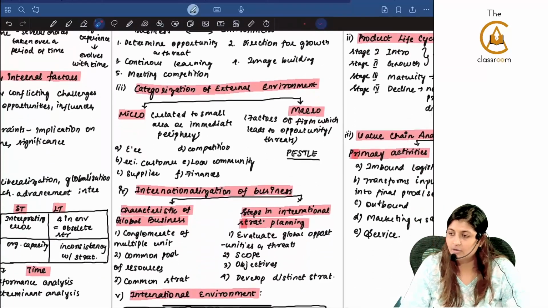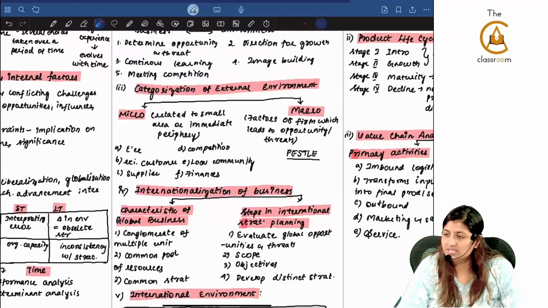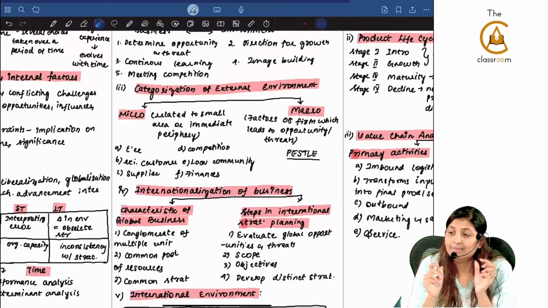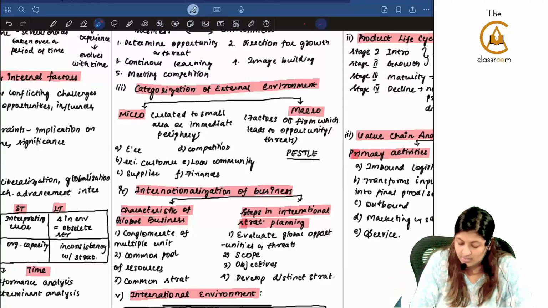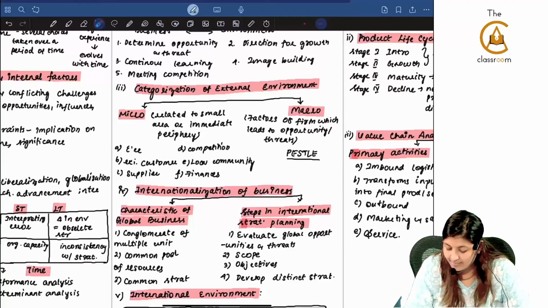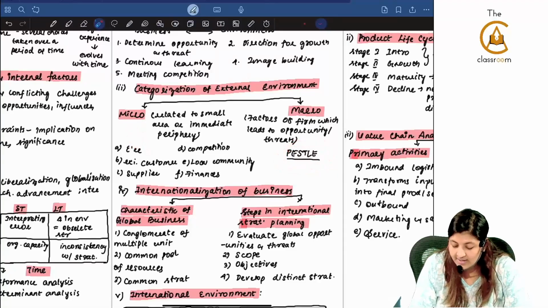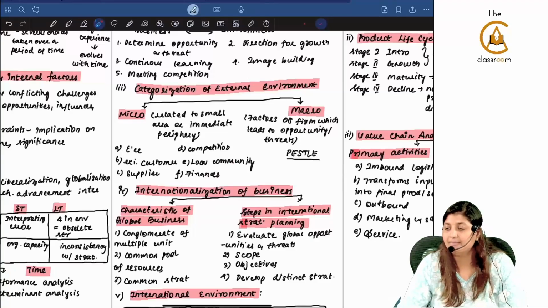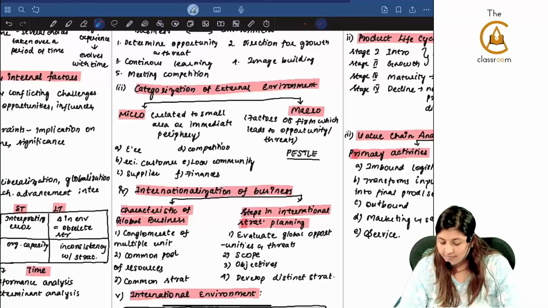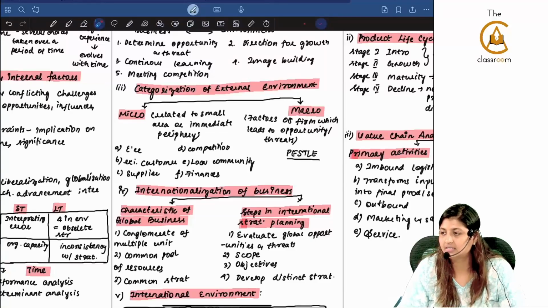Categorization of external environment is micro and macro. Micro is the, what is the keyword? Immediate periphery. Micro is the immediate periphery and macro is factors of the firm which lead to opportunities and threat. Macro is only PESTLE analysis, and immediate periphery: the employees, existing customers, suppliers, local community, and people who are giving the finances. All of these 5 will come under the immediate periphery, that is the micro external environment.